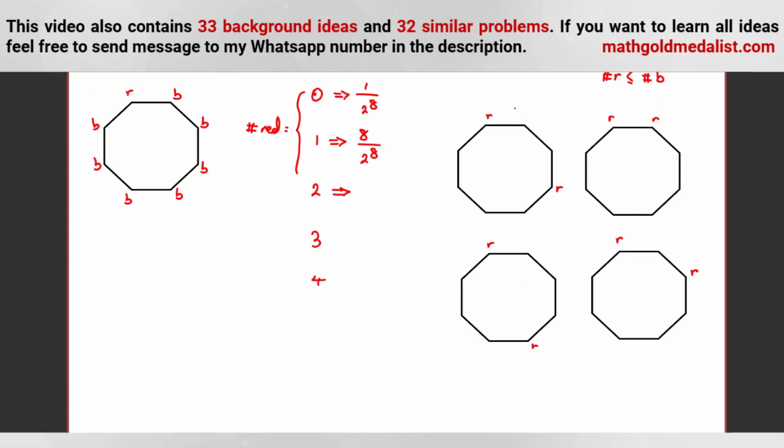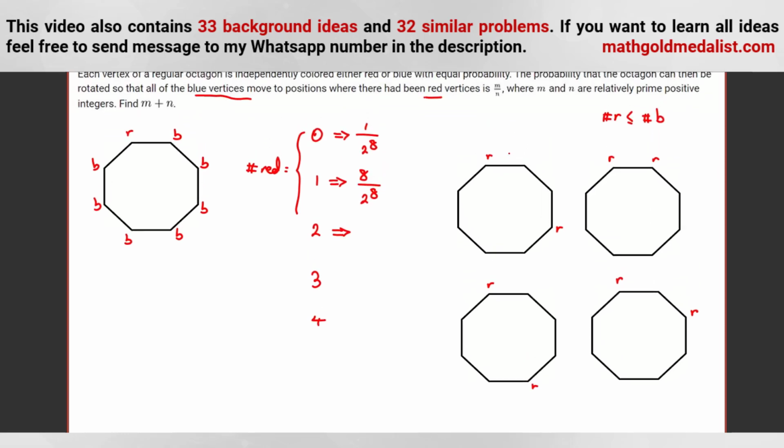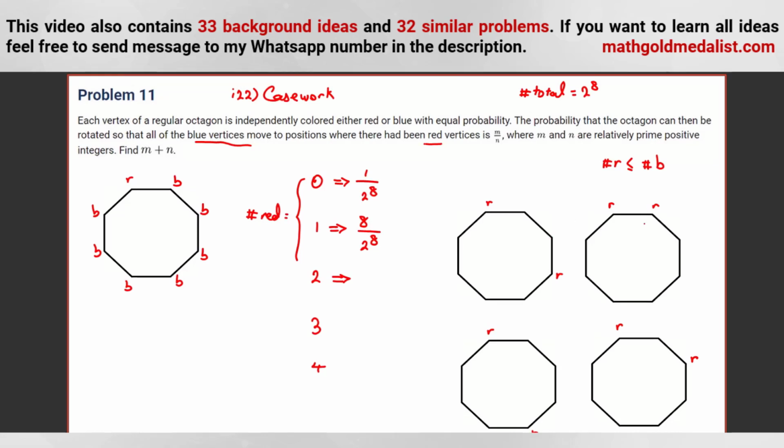For each of them, I will tell you you should rotate how many units, for example, in what direction. So when here you can say 2 units clockwise. For all of them, if you rotate 1 unit clockwise, it will be okay because they are not adjacent. Each of them has one blue before that. So when you rotate 1 unit clockwise, this blue goes here, this blue goes here. So for all of them, it will be good. So if we don't have adjacent R's, it can be solved easily by rotating 1 unit clockwise. So it will be 8 choose 2 over 2 to the 8.